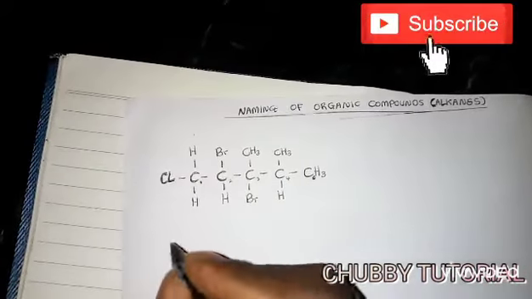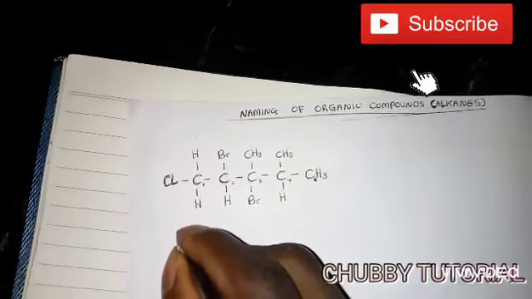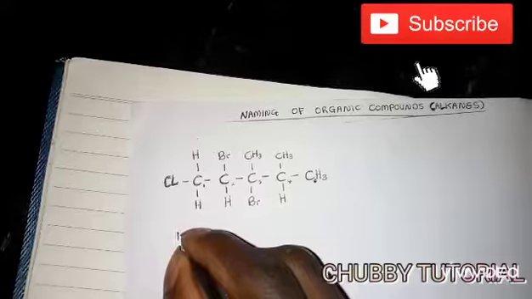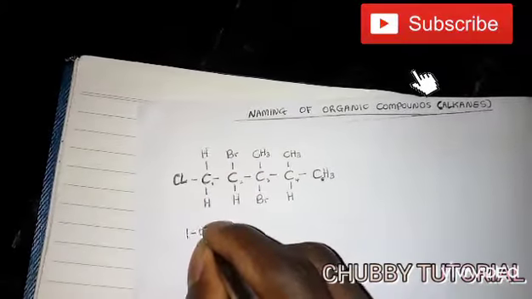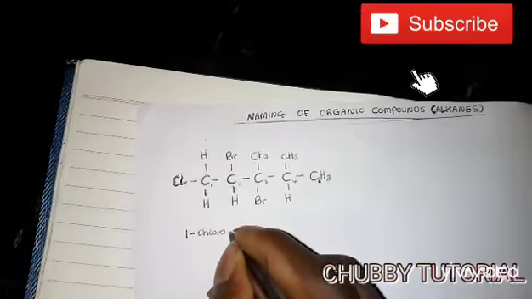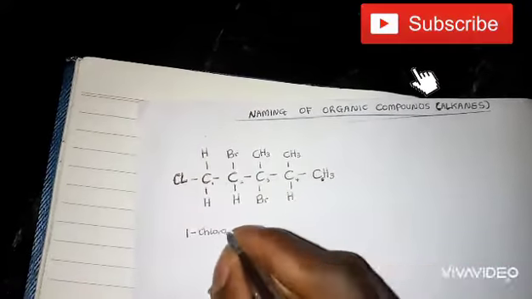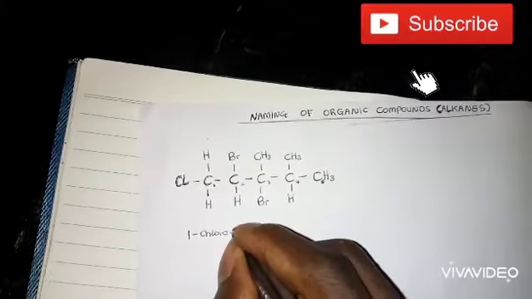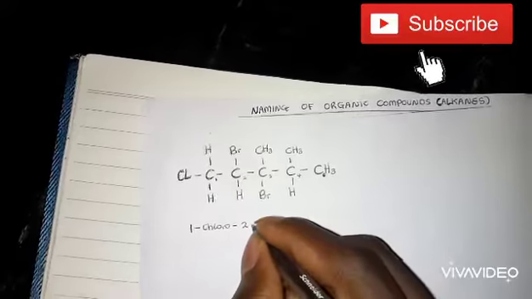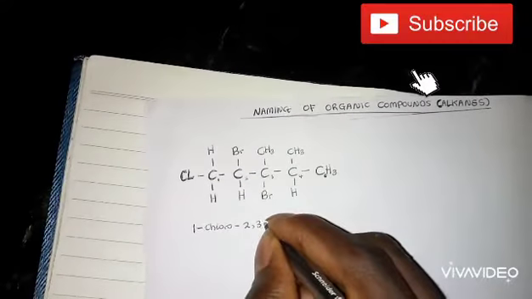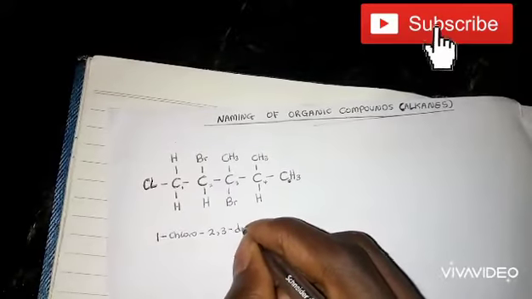So let's name this compound now. Let's start from here. Our chlorine here is attached to the first carbon, that is 1. Remember, hyphen in between numbers and the alphabet. 1-chloro. Our bromine is attached to the second carbon, 2. Remember, another bromine here, 3. Hyphen between alphabet and number. Dibromo.